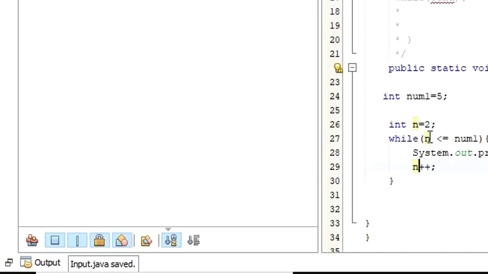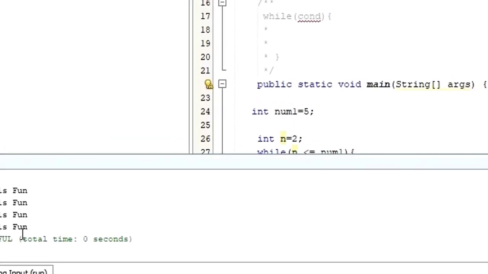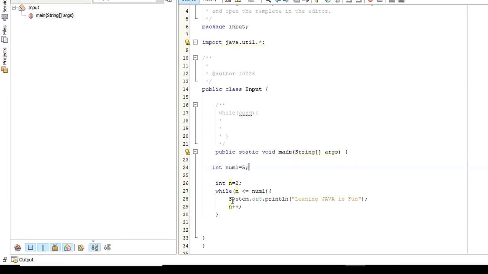It comes here, 3 is less than or equal to 5, we check, it prints, and again the n value becomes 4, then 5, so that it will keep on printing. When I run this, learning Java is fun is printed 4 times, because initially n is 2, then it becomes 3, 4, and 5, so 4 times. When the n value becomes 6, this loop is not going to be executed.